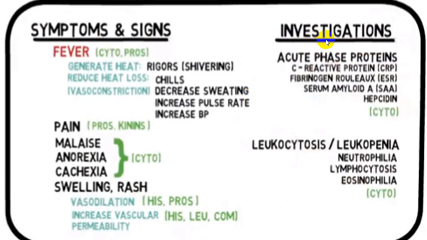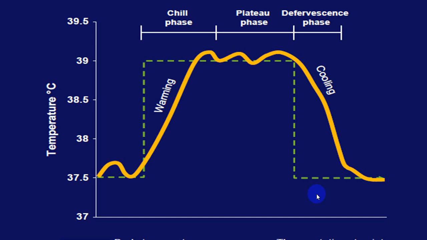And then we go for investigation. We divide into two groups. One, general investigation, which does not give you any idea regarding what the infection is, but gives you an idea whether it will be bacterial or viral, that is total count, differential count. And we call acute phase reaction, right? C-reactive protein, or CRP, or ESR. These are the two common things which are being done, but they don't give you any idea regarding the diagnosis.